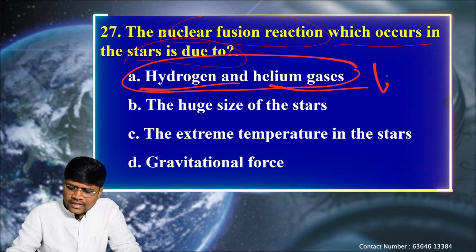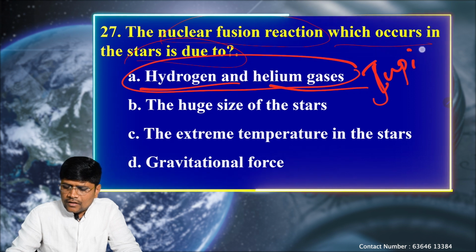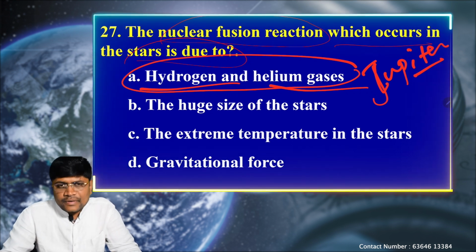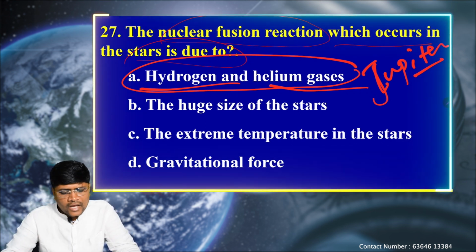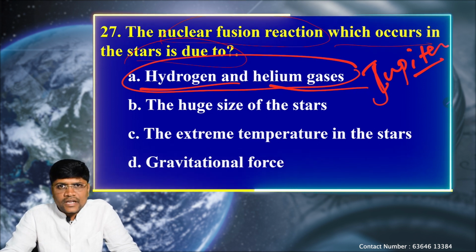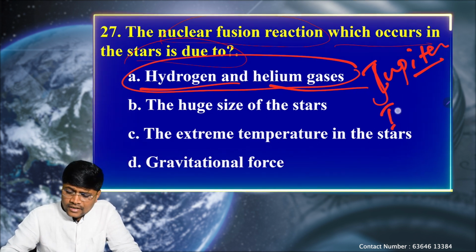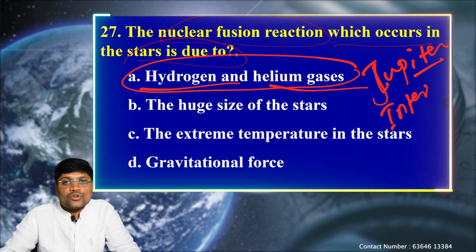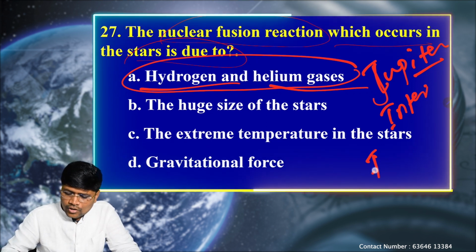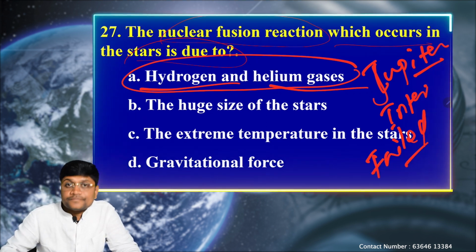The best example is Jupiter. Jupiter is the biggest planet in the solar system, and though it has the highest amount of hydrogen and helium, its internal temperature is not sufficient to support the thermonuclear fusion reaction. That's why we call Jupiter the failed star.